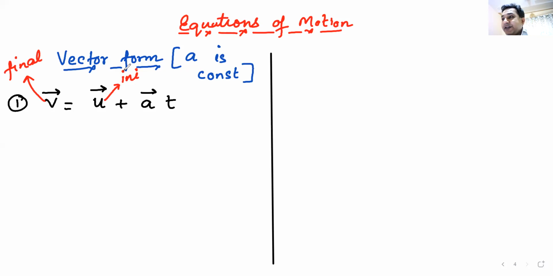You are participating, I'm very happy. What about a? a was acceleration. Which type of acceleration was this acceleration? Niharika, or Tanu, or Siddharth, or Vaishnavi, or Vinay. Vinay has not said anything in this class. Uniform acceleration. Great. What about t? t is time. Very nice. Chalo, we know this equation. We move on to equation number 2.